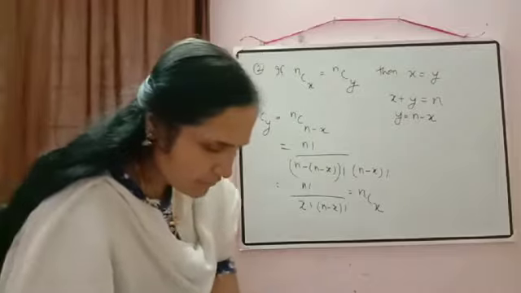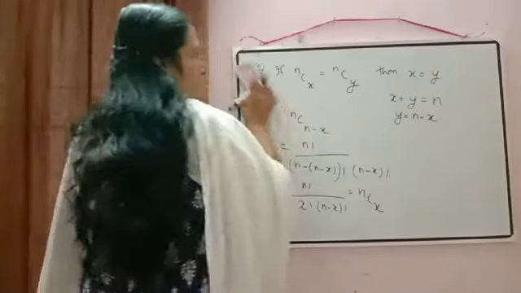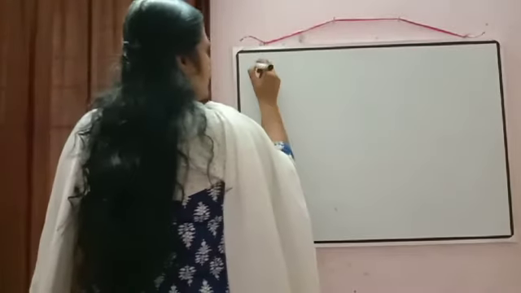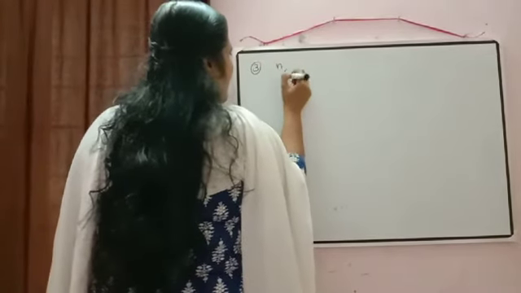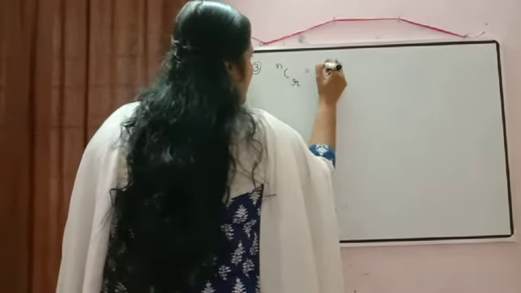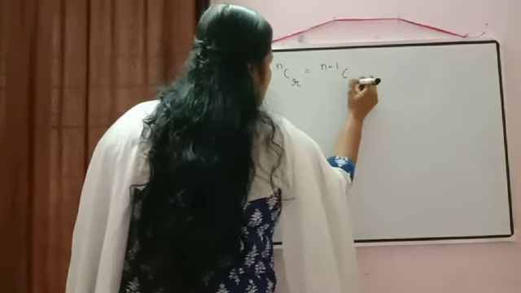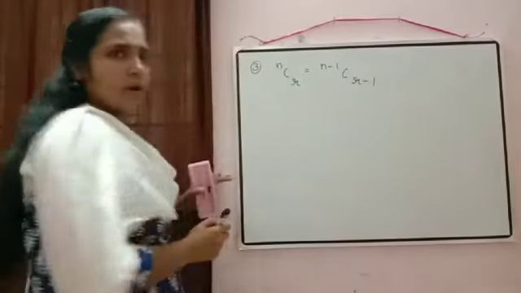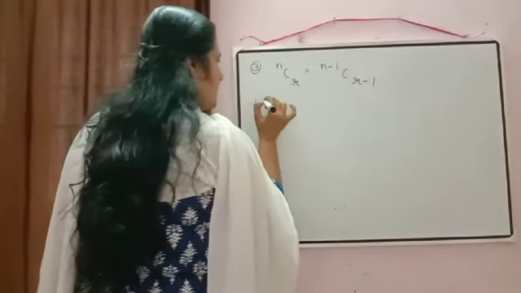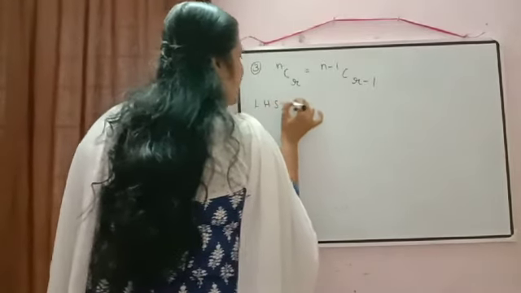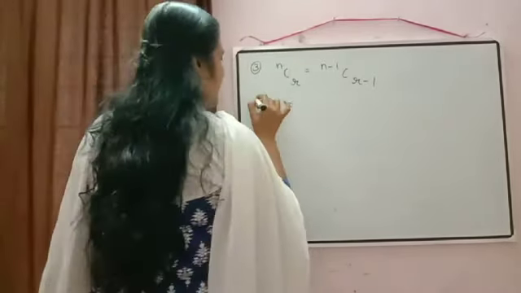And then one more formula is there. The third formula is NCR. NCR can be written as N minus 1 C R minus 1. So again we can check how it will come. Left hand side, right hand side we will simplify.